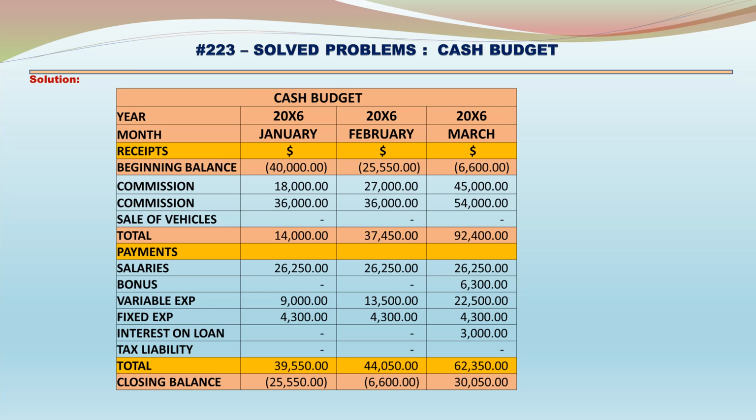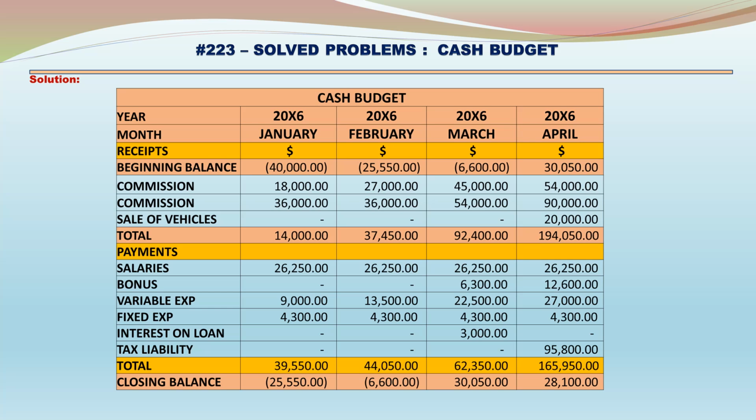So April beginning balance 30,050, commission 1% is 54,000, commission 2% is 90,000, sale of vehicles 20,000, total cash 194,050. Payments: salaries 26,250, bonus 12,600, variable expenses 27,000, fixed expenses 4,300, tax liability 95,800, total payments 165,950. Closing cash balance is 28,100 by the end of April.